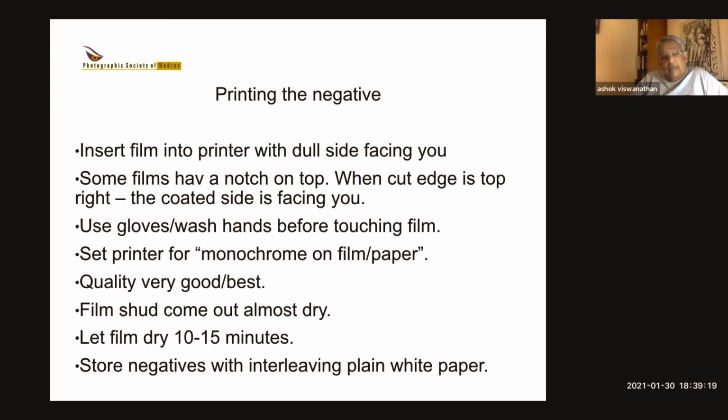And if it does not come out dry, if you find that it has got too much liquid on the surface, what it means is that your printer is putting too much ink onto the film. So in that case, you need to change your quality setting from best or very good to good or to standard setting. So it will put less ink on the film. It will come out slightly sticky, but it will dry in 5-10 minutes. But if you find there's too much liquid on it, then there's something wrong with your setting.